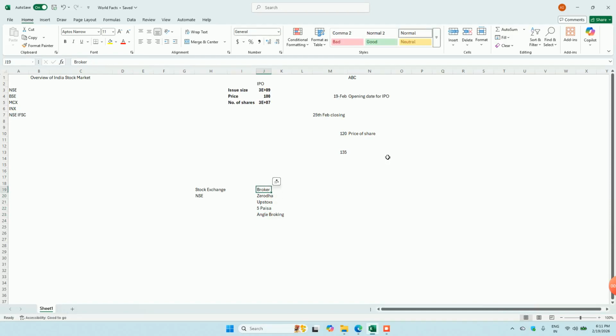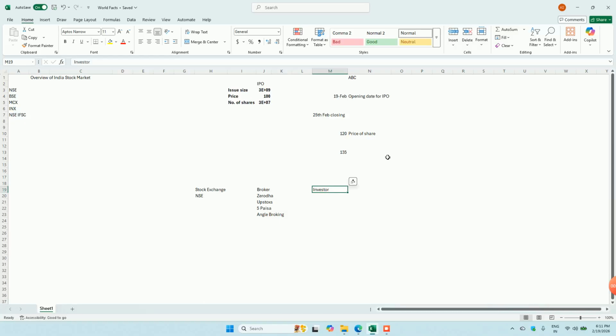There are a lot of brokers available, and then users, retail investors or institutions can also buy through a broker. Let's call them an investor only.